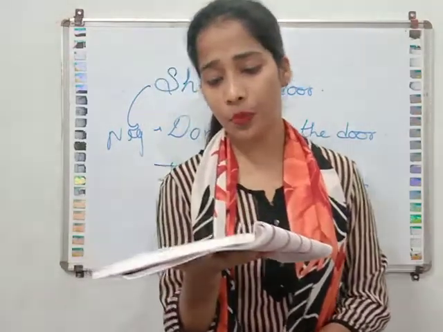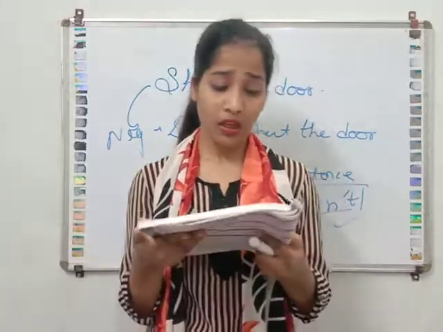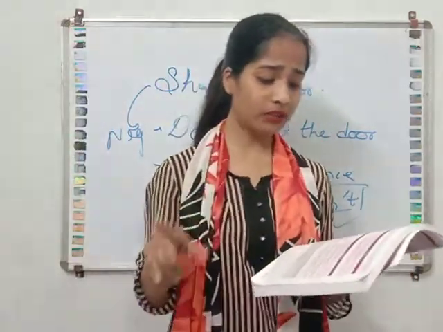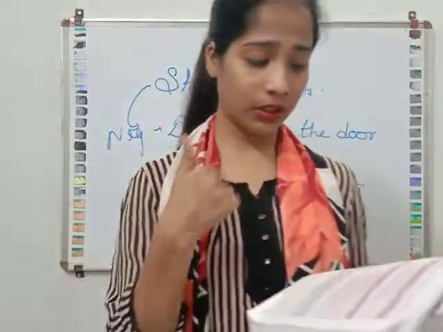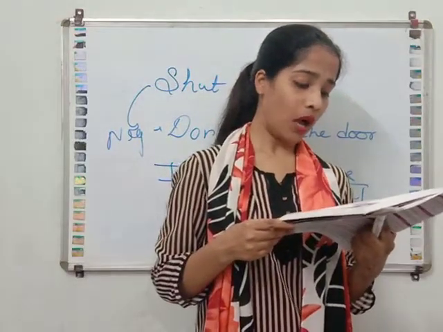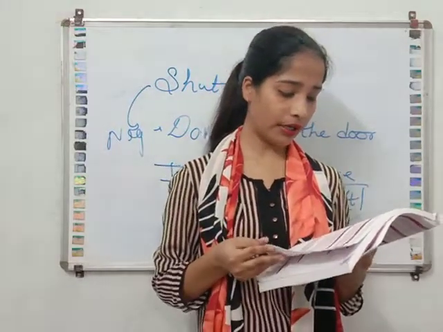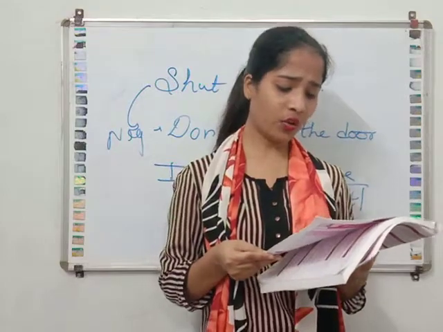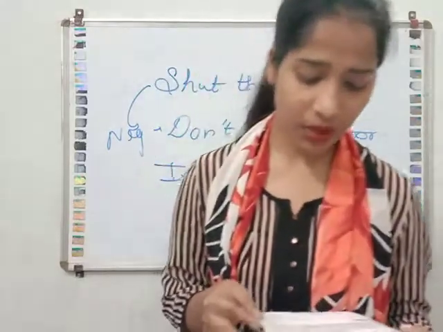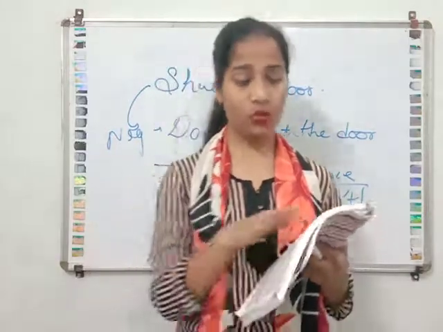She is fit for this post. She is unfit for this post. Opposites are there, you can see that. He always helps the poor. He never helps the poor. Either you or I have done this work. Neither you nor I have done this work. Either, neither, you all know that very well. I don't know either Ram or Sham. I know neither Ram nor Sham. He can read or write. He cannot read or write. I cannot bear your expenses any longer. I can bear your expenses any longer changes to no longer. Okay, you have to practice this.